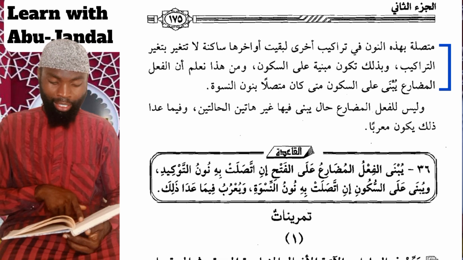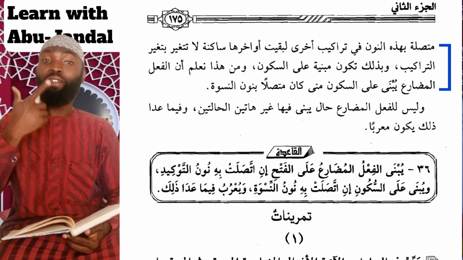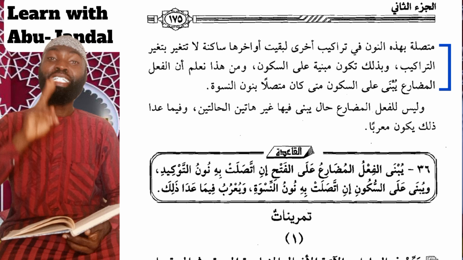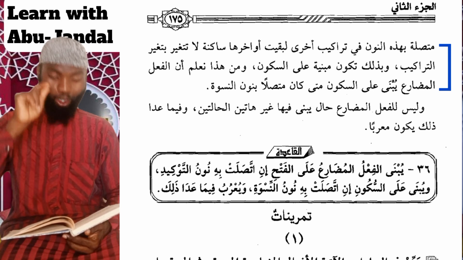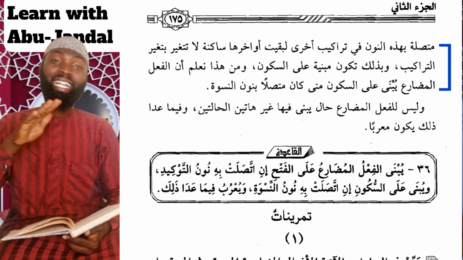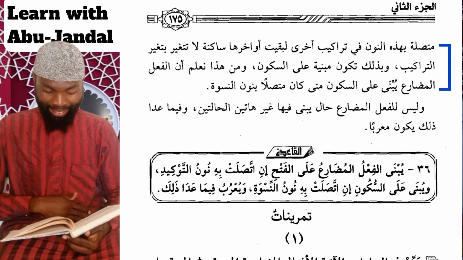From this we have learned that the present tense verb is built upon sukun, fixed upon sukun, whenever it is attached to a nun of feminism.